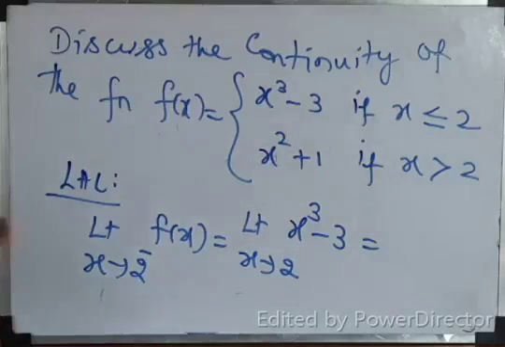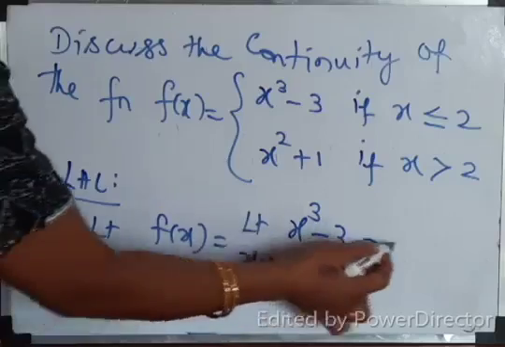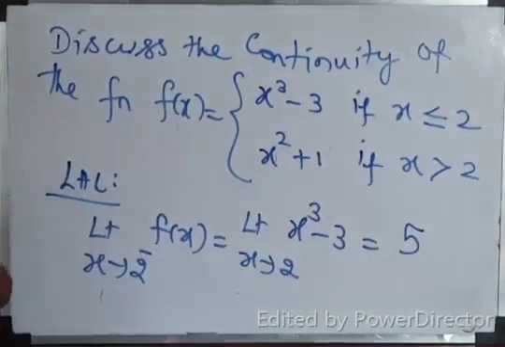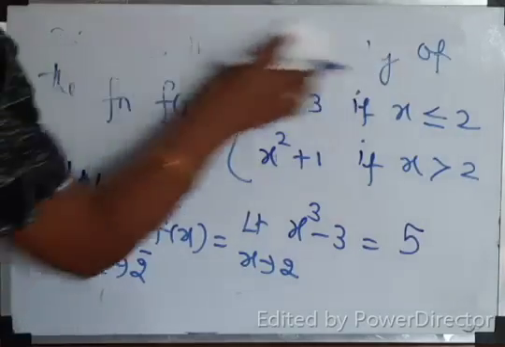Same idea. Now substitute x tends to 2. 2 cube minus 3. What will you get? 8 minus 3, 5. Correct? My LHL is over. Now we'll do RHL.